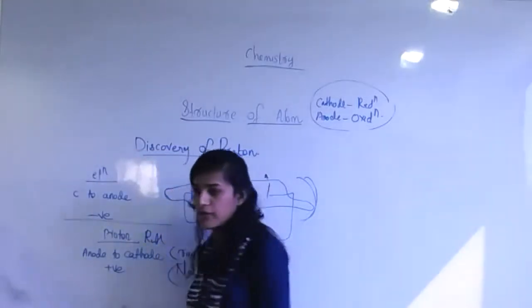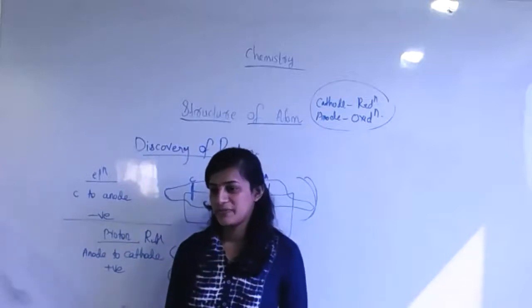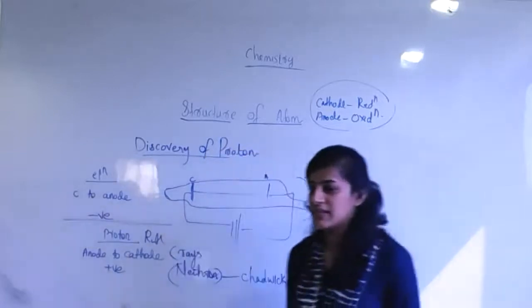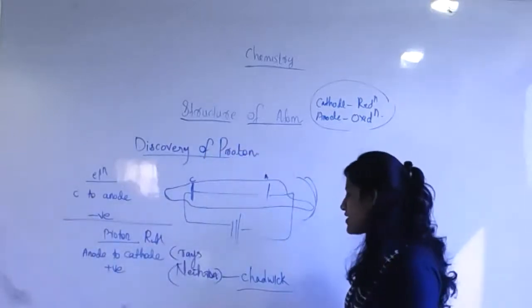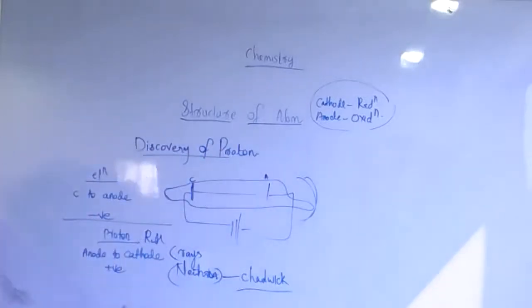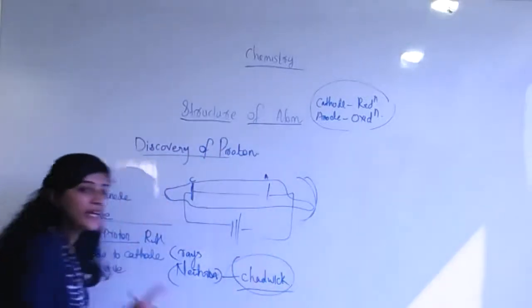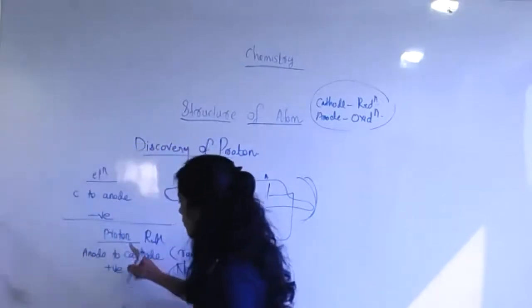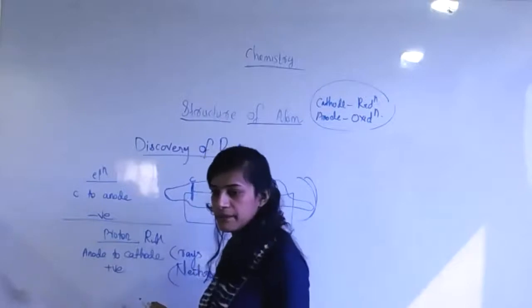No, neutron. Who discovered neutron? Chadwick. Okay, Chadwick discovered neutron with the help of the discovery of, tell me, proton.